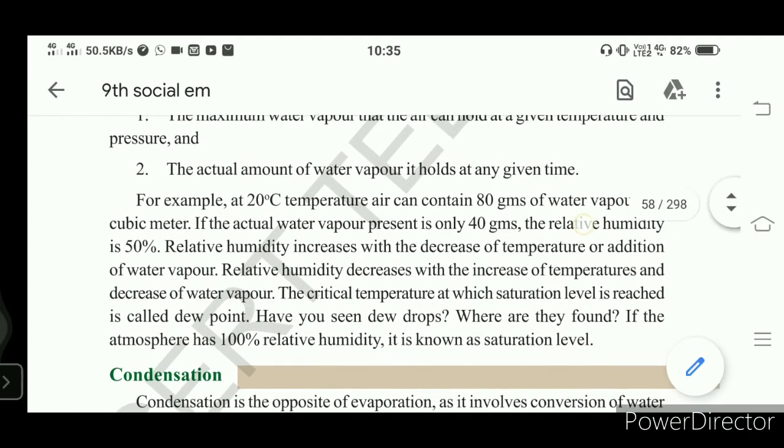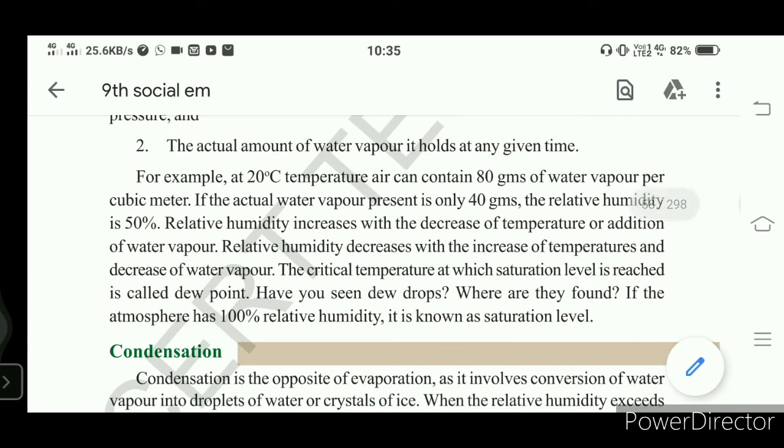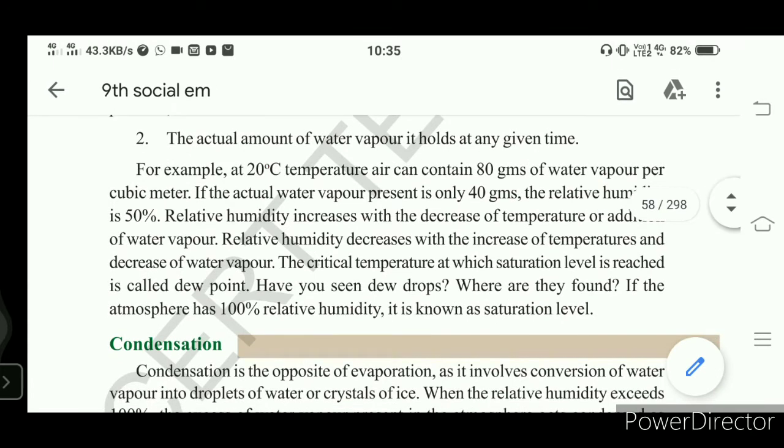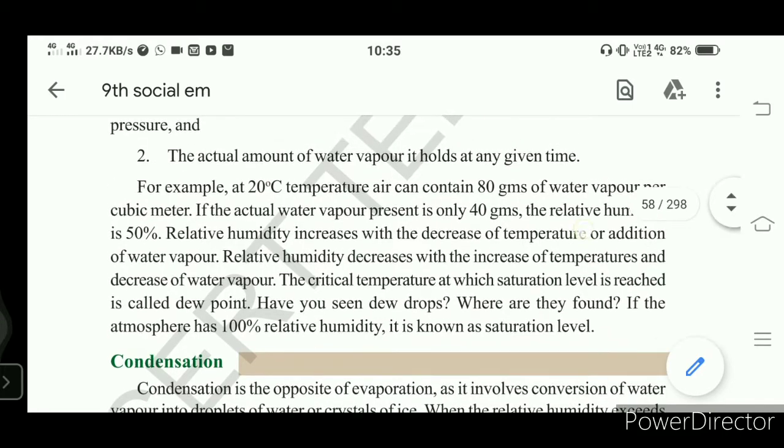So humidity means water vapor. Water vapor starts turning to water when condensation takes place. At a particular temperature, the water vapor turns into millions of tiny water droplets.